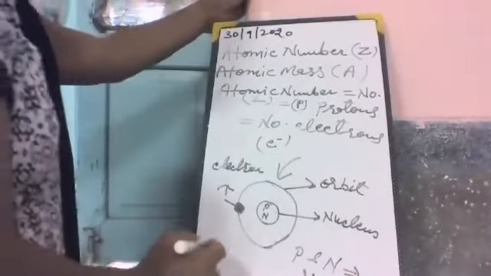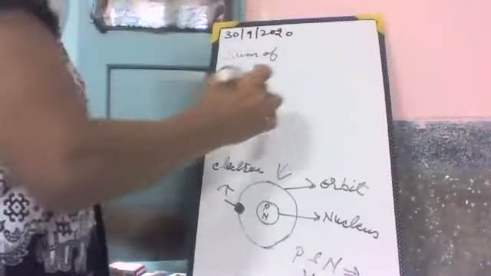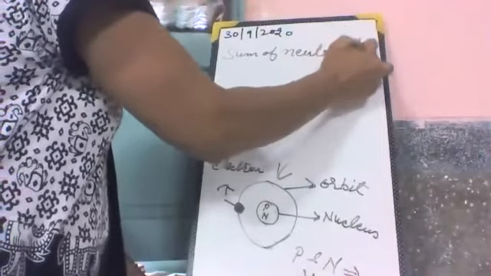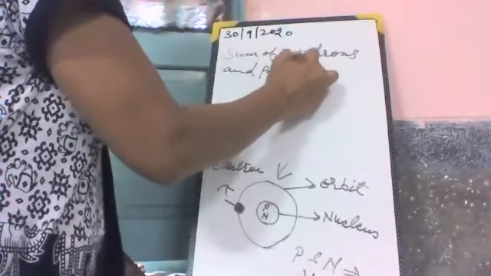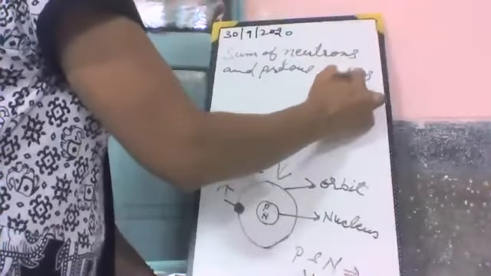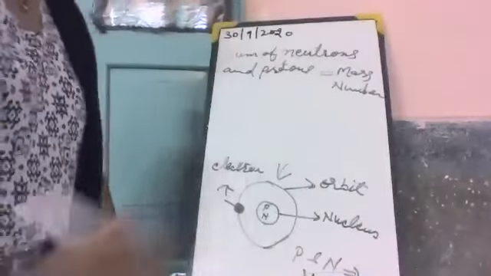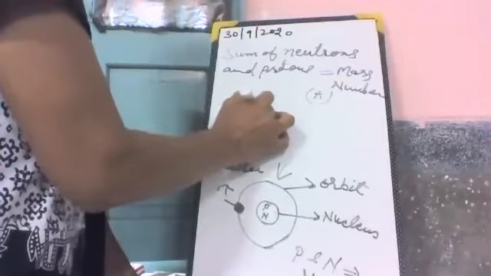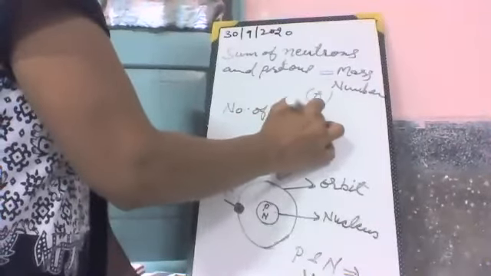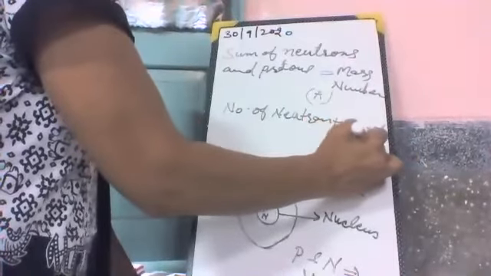The sum of the neutrons and protons is known as the mass number.